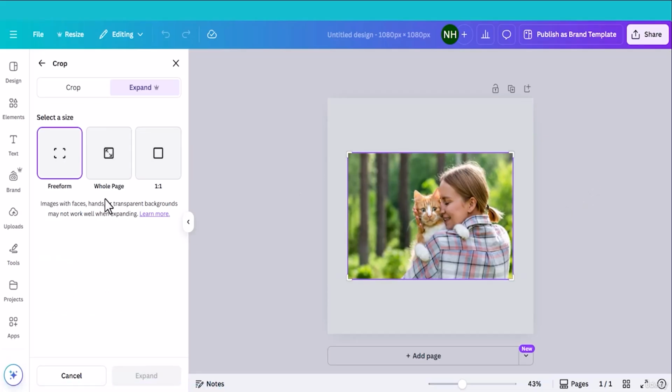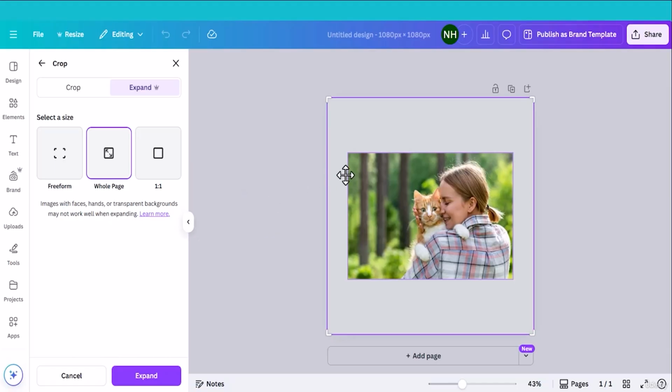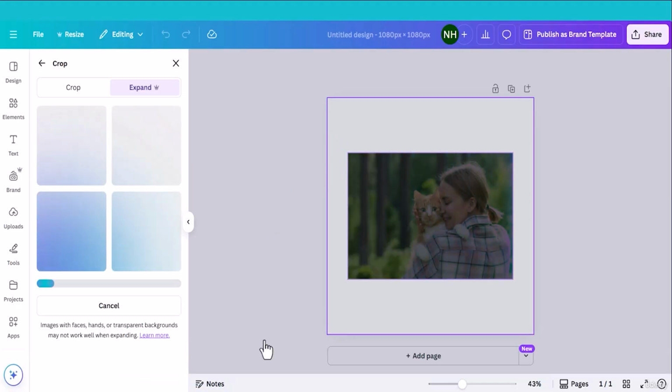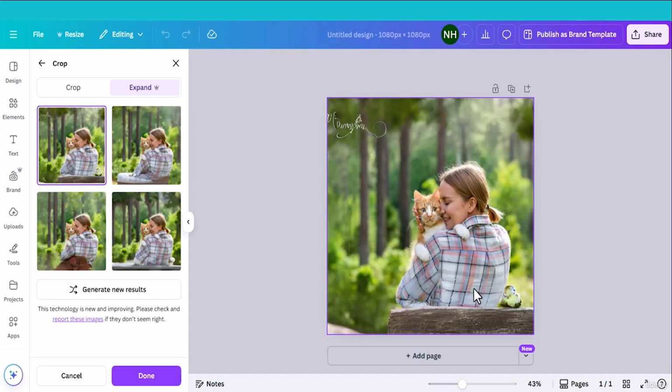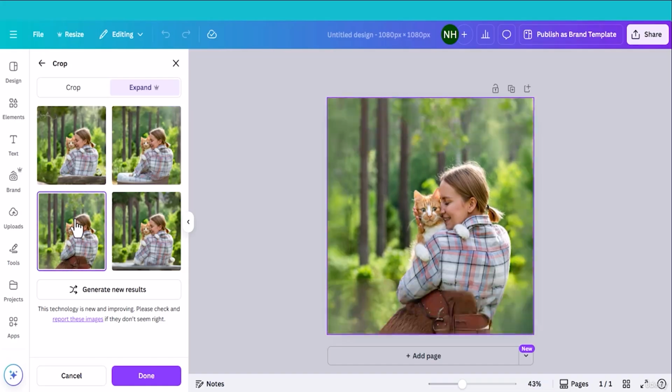Now let me choose whole page. What it will do, it will expand whole page. Let me click expand and wait for the Canva magic. This is the final result. There are some extra objects. I don't want this. Here are 4 different options. So choose this one or this one. There are no extra objects in the photo.